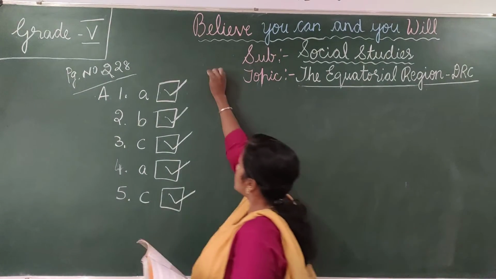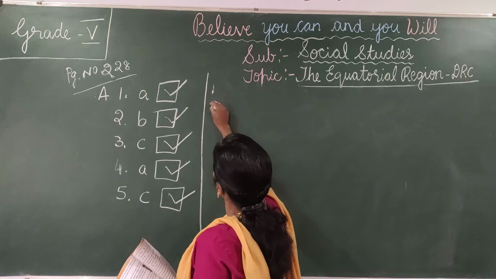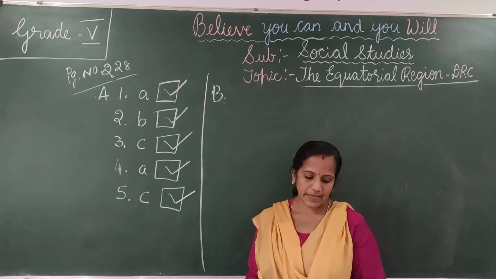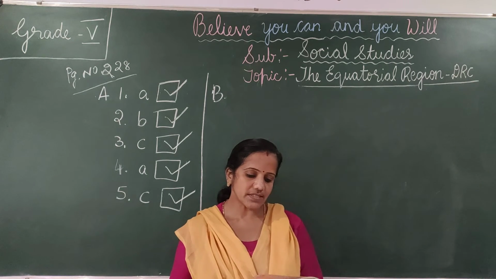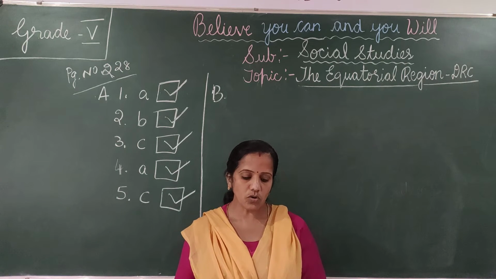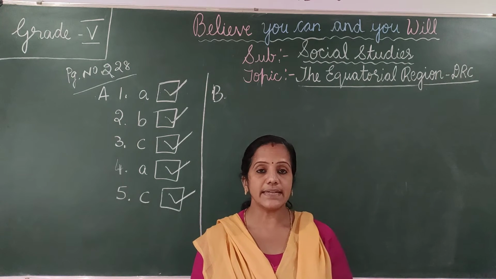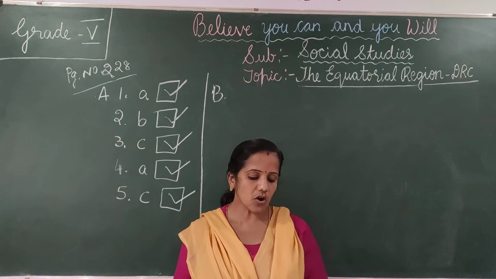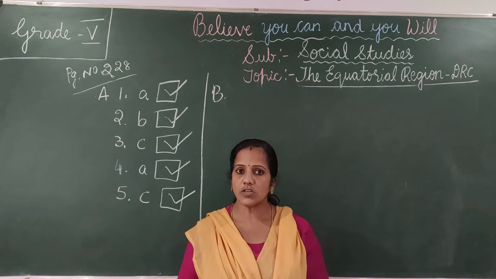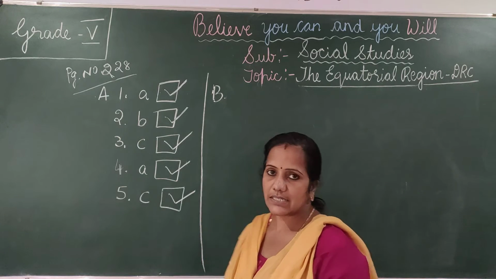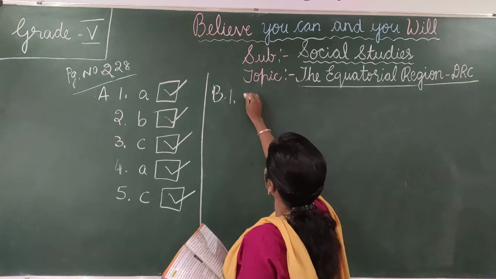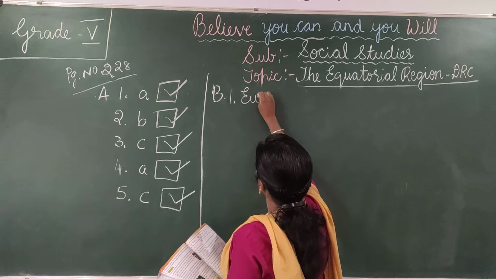So next we will fill in the blanks. Okay, so next we will move on to B main. B main, fill in the blanks. The first question, the Democratic Republic of the Congo was ruled by dash until it got independence in 1960. It was ruled by European country, is it? So write down the first answer, European country.